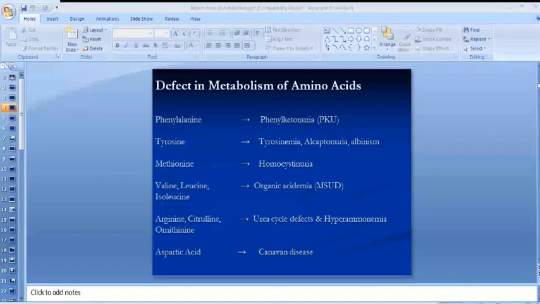MPS1 is also known as Hurler. MPS1S is known as Scheie. MPS2 is known as Hunter. You must have heard about Hunter and Hurler before. The third type is known as Sanfilippo, also known as MPS3. The fourth type is known as Morquio. The sixth MPS type is known as Maroteaux-Lamy, and the seventh one is known as Sly.